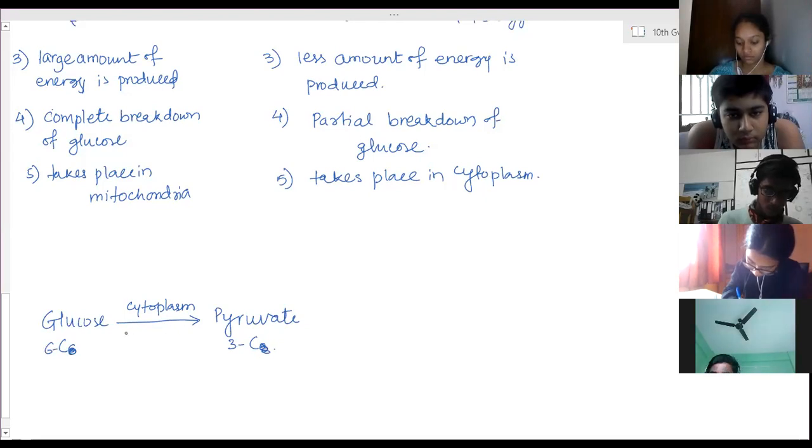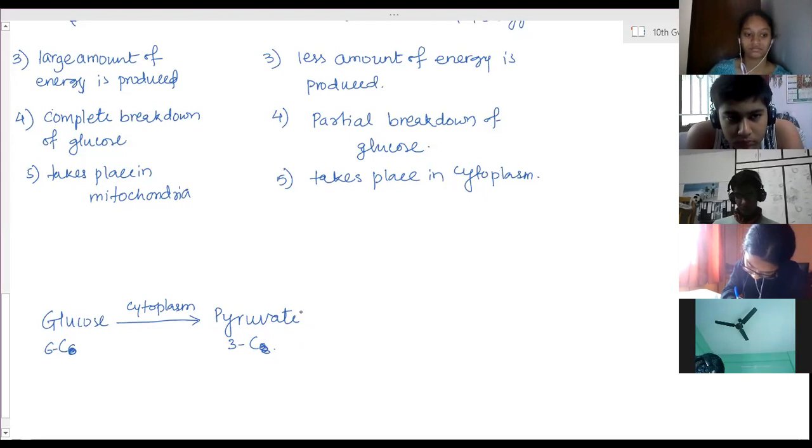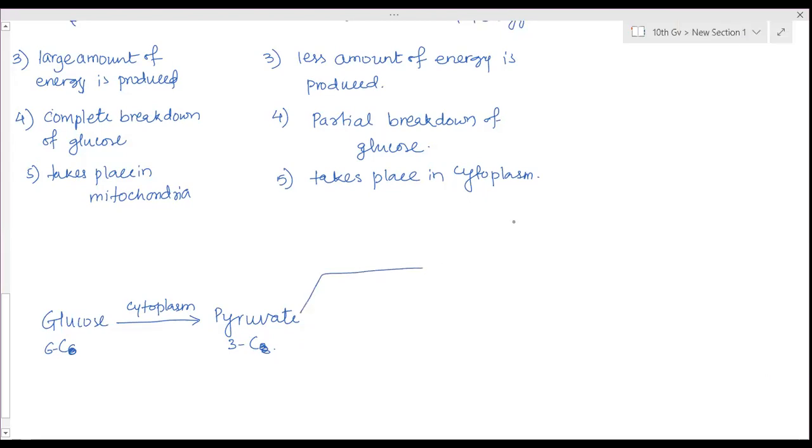Now this pyruvate, it is a common part. This step is common for all the respiration processes. Further, the pyruvate's conversion depends on presence or absence of oxygen. Now pyruvate, if oxygen is not available, in absence of oxygen, this takes place again in cytoplasm itself.